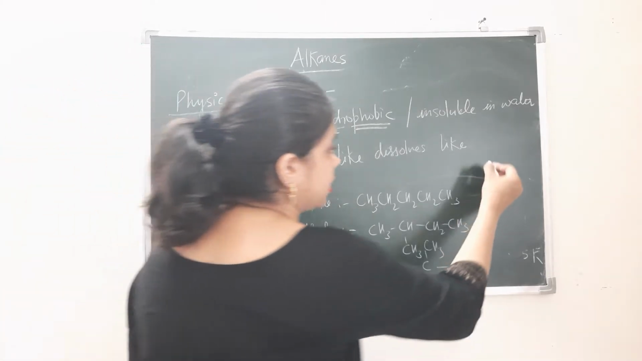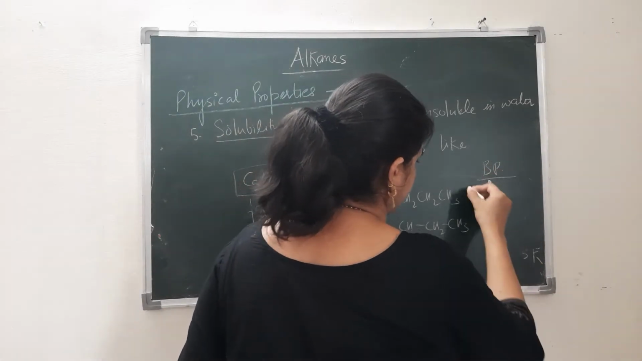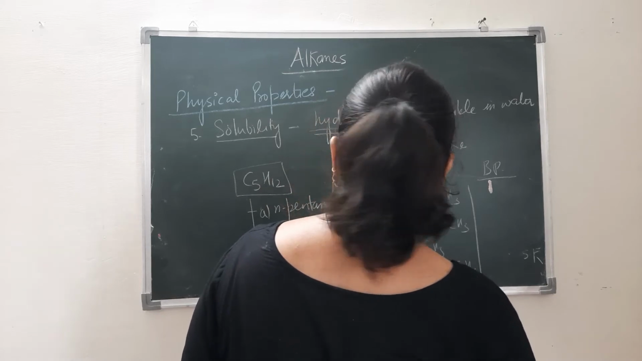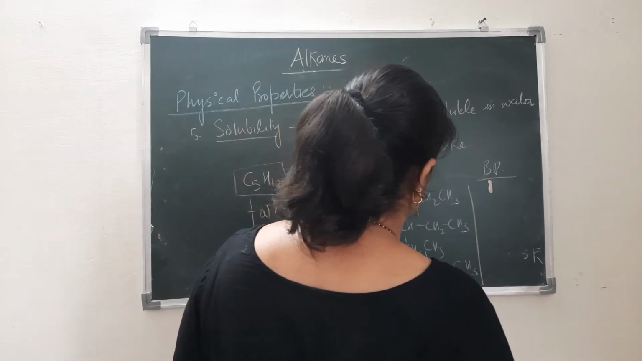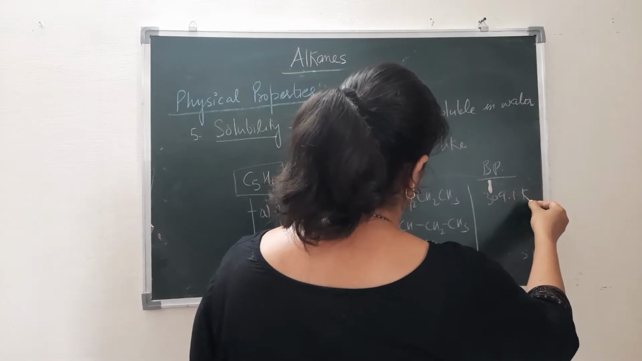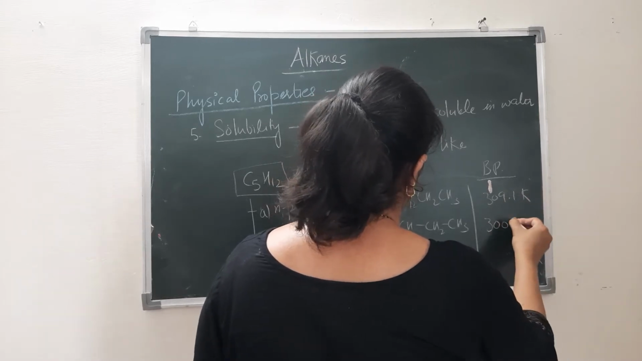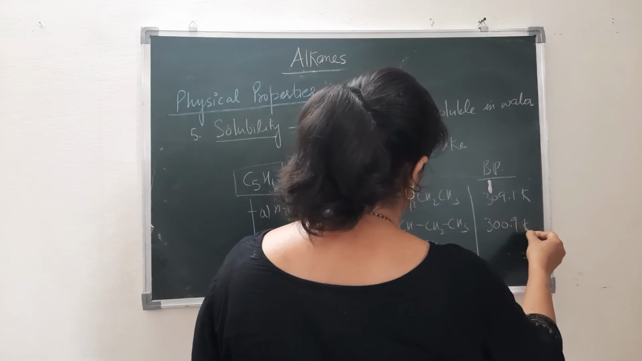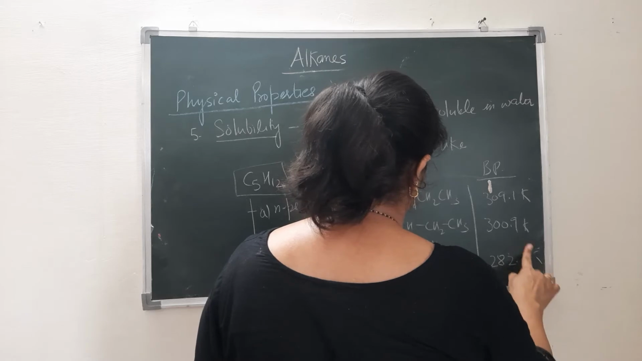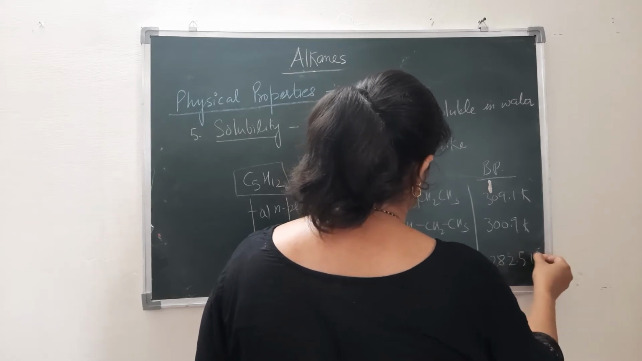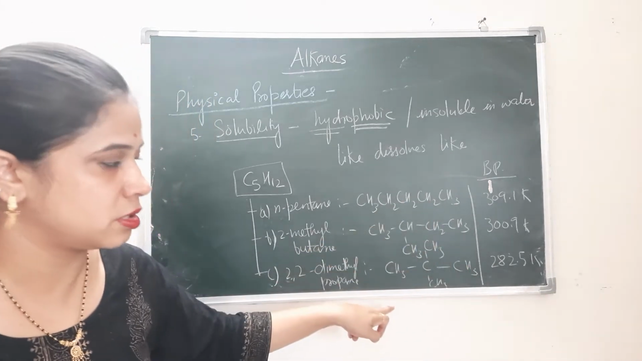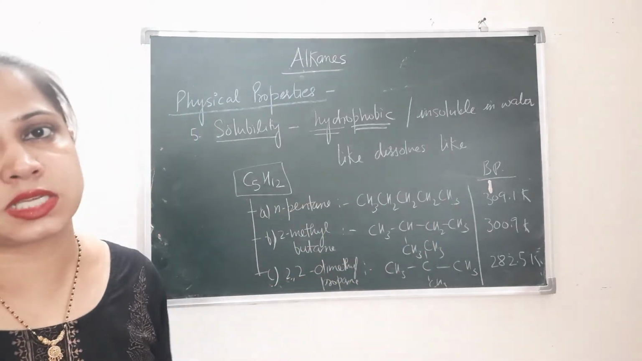When we check their boiling points, the boiling point of n-pentane is 309.1 Kelvin, whereas it's 300.9 Kelvin, whereas it's 282.5 Kelvin. So as you can see, the boiling point decreases with branching. So you have to remember this point.